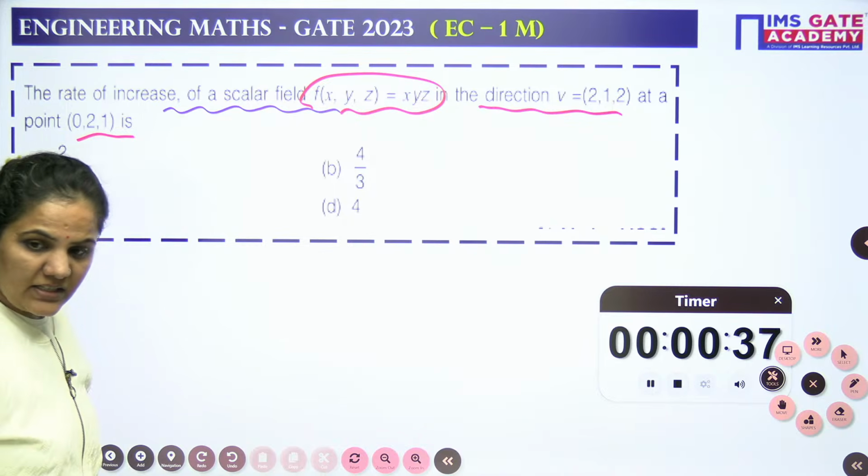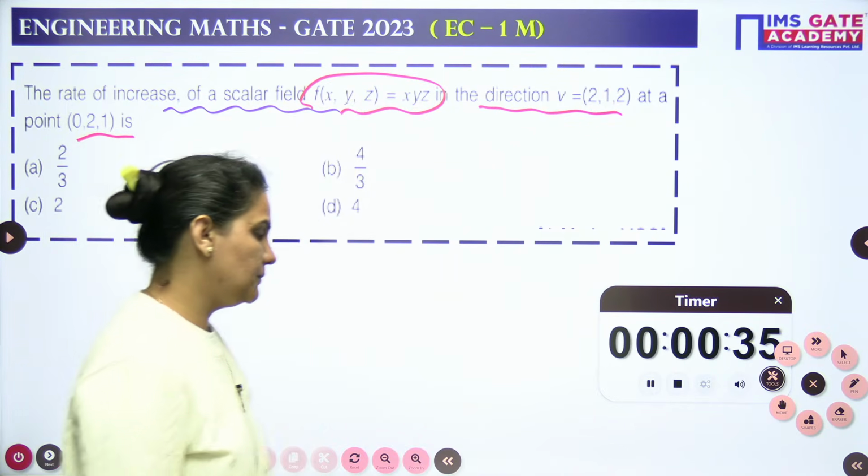So the rate of increase it is asking. Had you tried, kids?